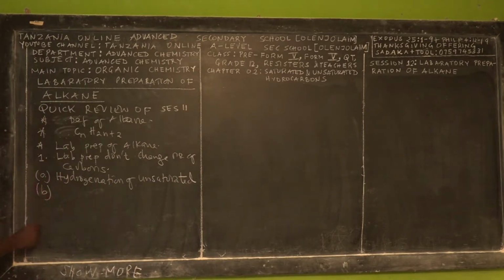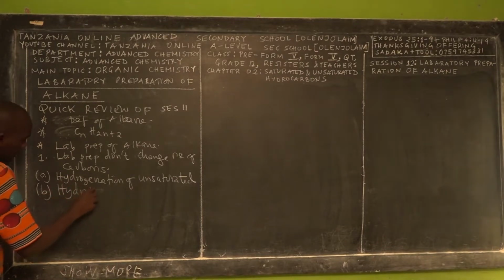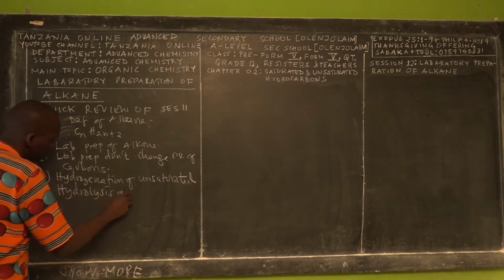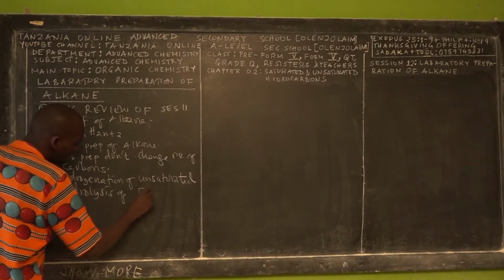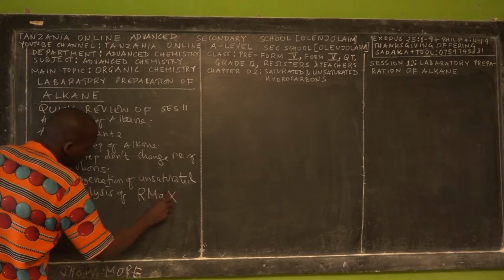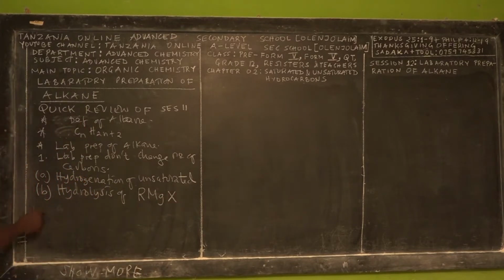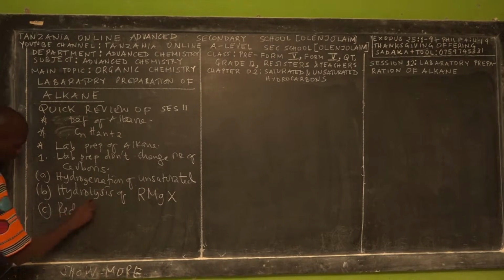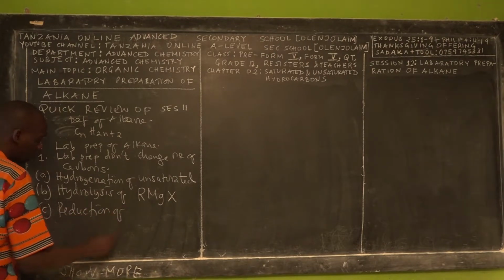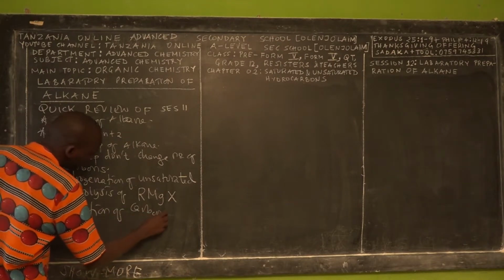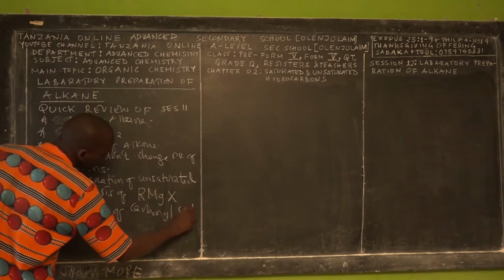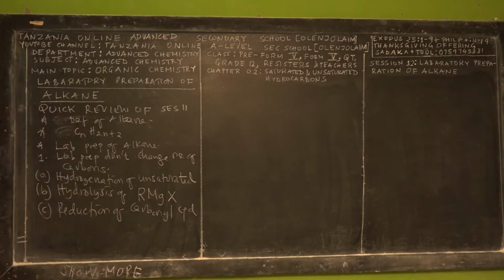The second reaction, we taught you about hydrolysis of Grignard reagent, with which one can also prepare alkane. Then I taught you about reduction of carbonyl compounds. We say carbonyl compounds means aldehyde and ketone.